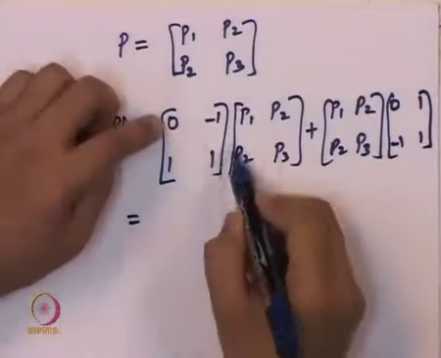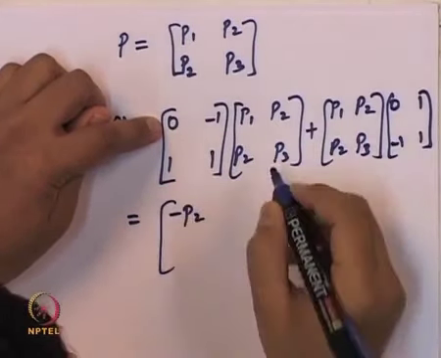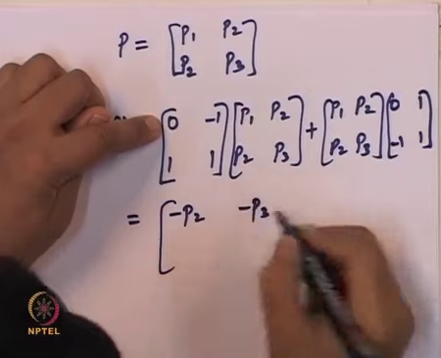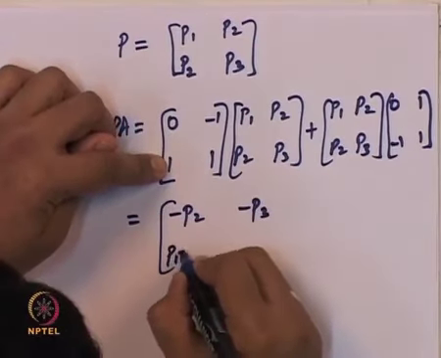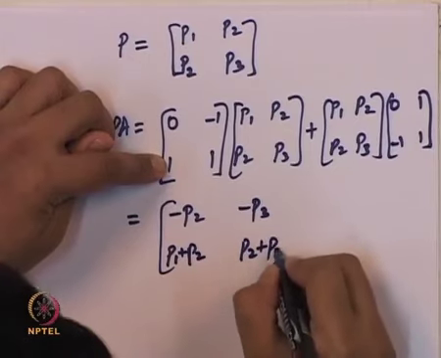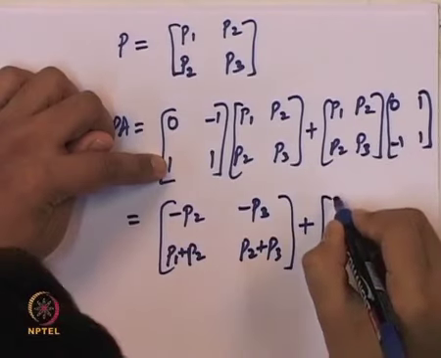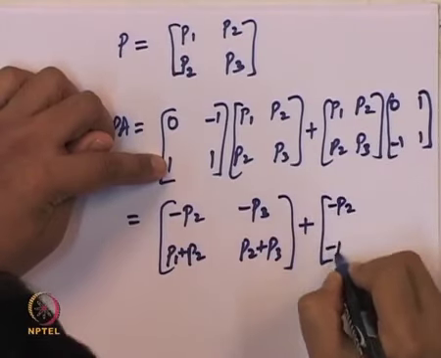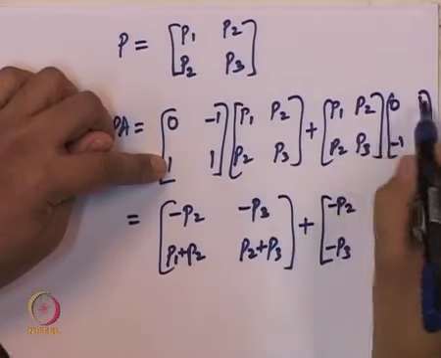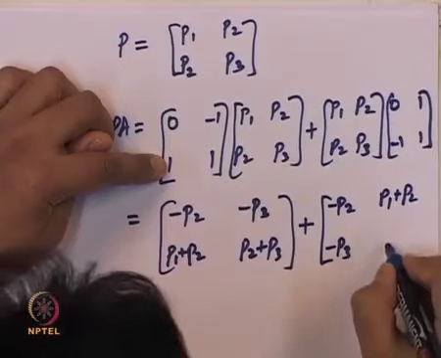So we will now evaluate this. This is equal to minus P2 minus P3, P1 plus P2, and here we have P2 plus P3, plus the transposed arrangement of the same entries.